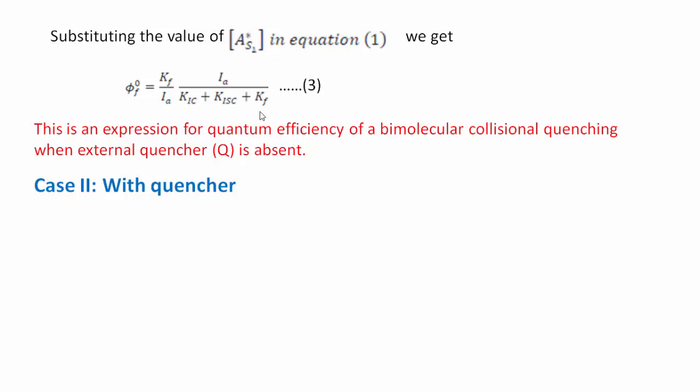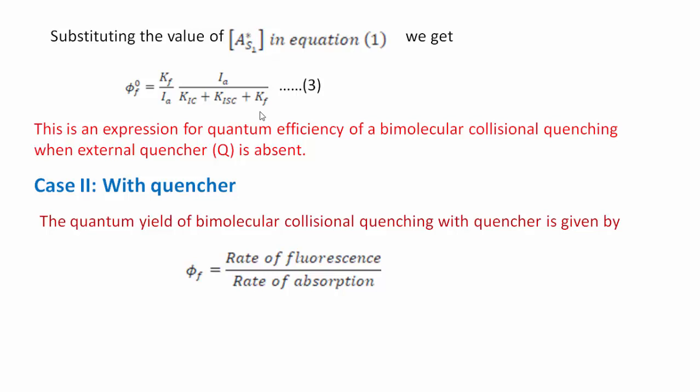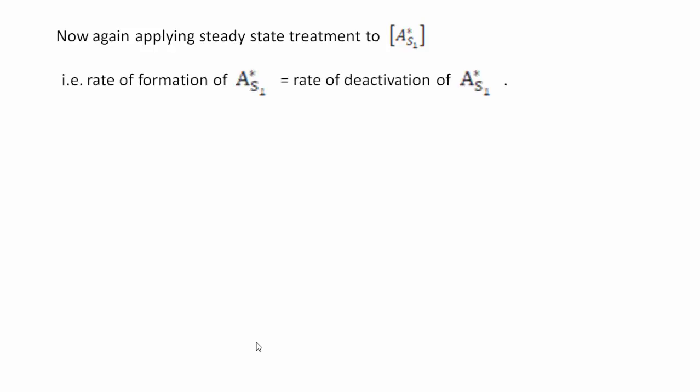Now we consider the second case, that is with quencher. The quantum yield for bimolecular collisional quenching with quencher is given by phi f is equal to rate of fluorescence divided by rate of absorption. By substituting the values, rate of fluorescence, that is Kf into concentration of A star S1, divided by rate of absorption, that is Ia. Equation number 4. Now again applying the steady state treatment to this A star S1, the rate of formation of A star S1 is equal to the rate of deactivation of A star S1.